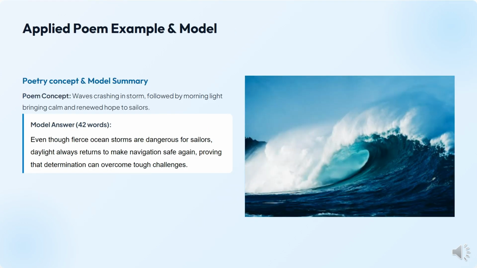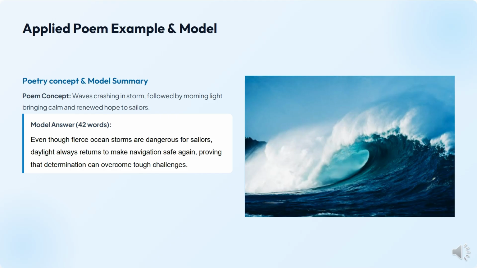So let's check how it's going to work for a poem like this one. Waves crashing in storm, followed by morning light, bringing calm and renewed hope to sailors. The answer can be: even though fierce ocean storms are dangerous for sailors, daylight always returns to make navigation safe again, proving that determination can overcome tough challenges.